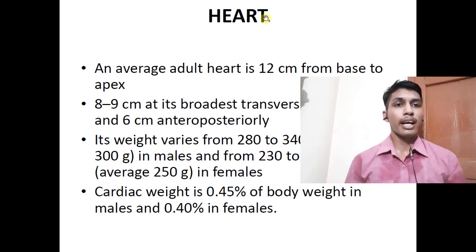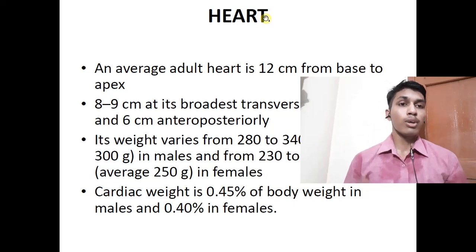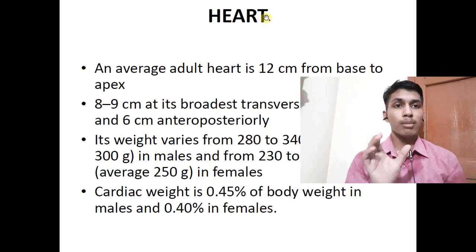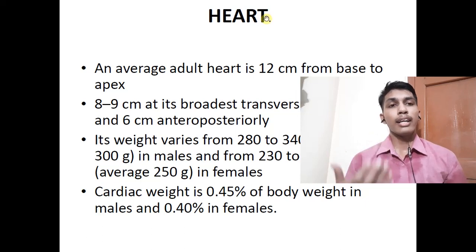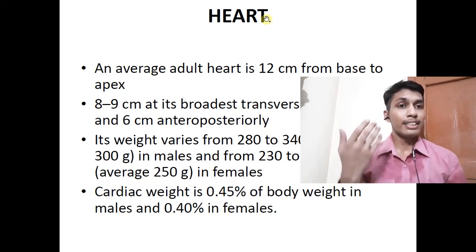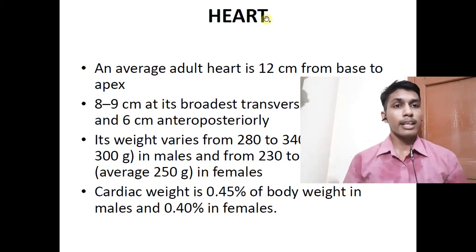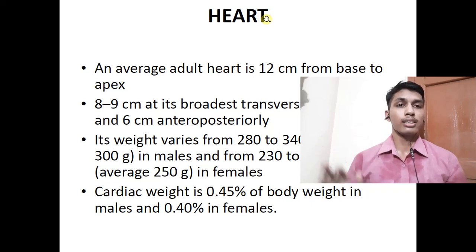For example, cardiac cycle, cardiac output, cardiovascular system, or the pericardium. The term cardia is basically the Greek word for the heart, and in Latin it is known as cor or cordis. So we use the term coronary as an adjective or synonym for that: coronary sinus, coronary sulcus, coronary angiography, coronary angioplasty, coronary artery, coronary blood vessel, coronary veins, etc.